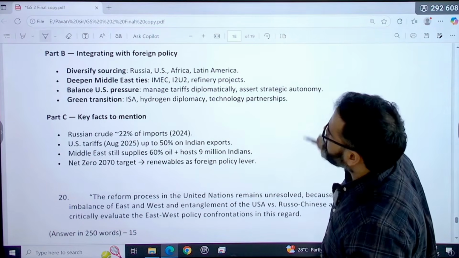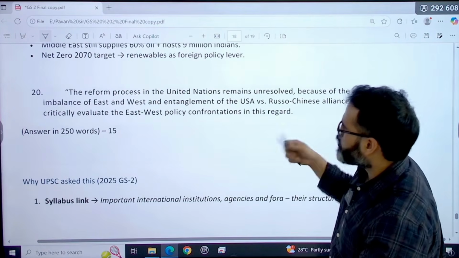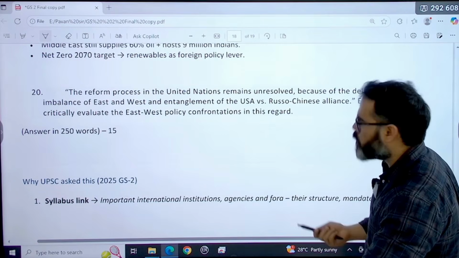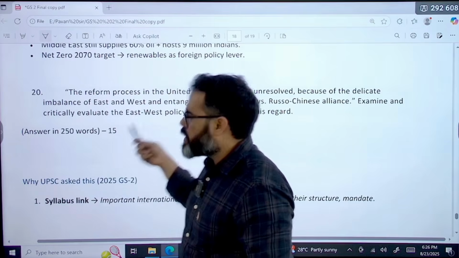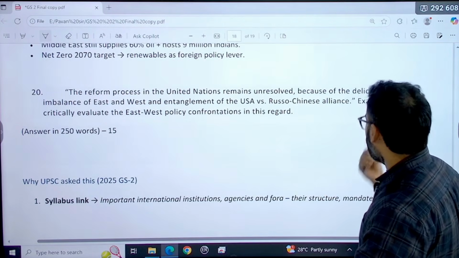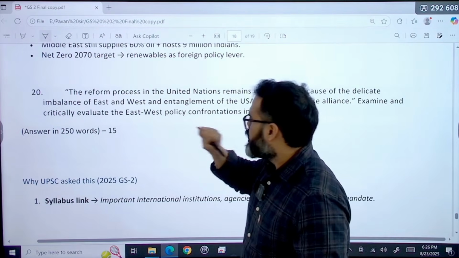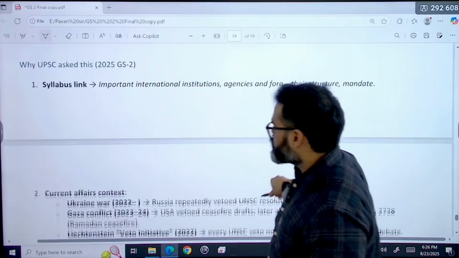The last question that was asked is also IR only. The reform process in the United Nations remains unresolved because of the delicate imbalance of East and West and entanglement of the USA versus the Russia-China alliance. Examine and critically evaluate the East-West policy confrontation in this regard. So this question was asked here.